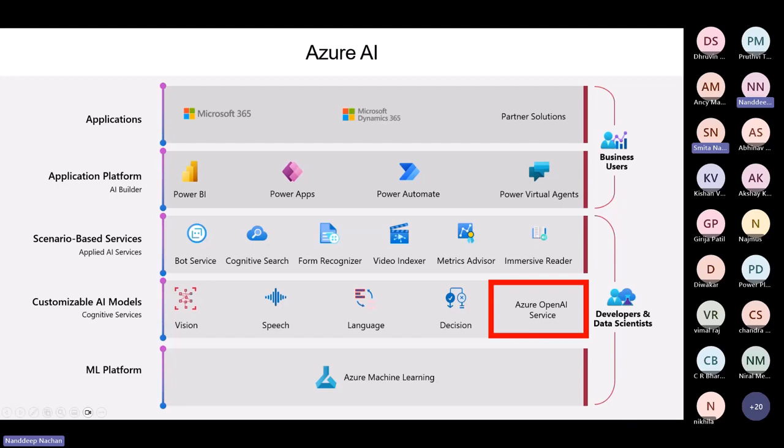So the Microsoft professional networking site, LinkedIn, uses Azure AI to help users find opportunities, connect with others in their field, and improve the performance of its recruiting tools. So for example, LinkedIn uses natural language processing to help match job seekers with job opportunities and uses machine learning to help recruiters find the suitable candidate for that position.